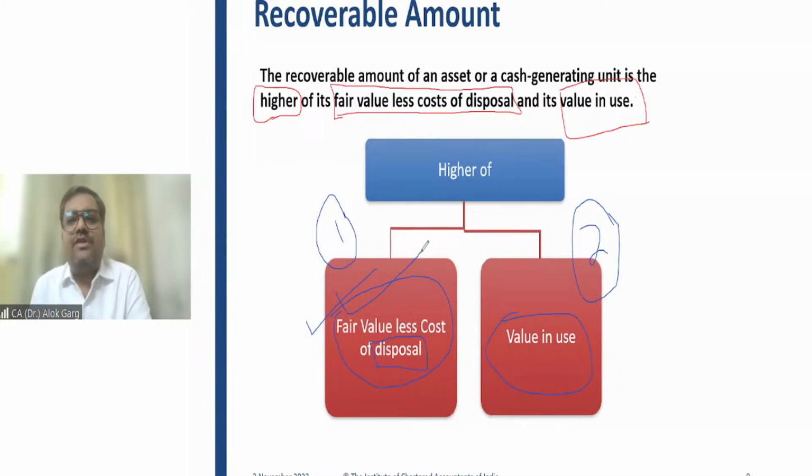Friends, you remember the concept of operating lease and finance lease? You remember the concept of finance lease in AS 19? How many of you remember the concept of finance lease in AS 19? What is the concept of finance lease?